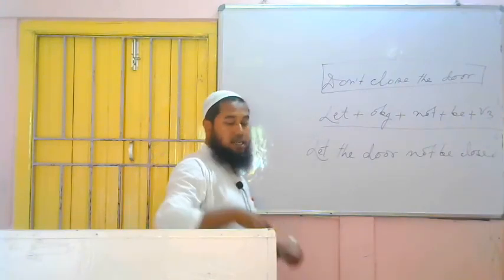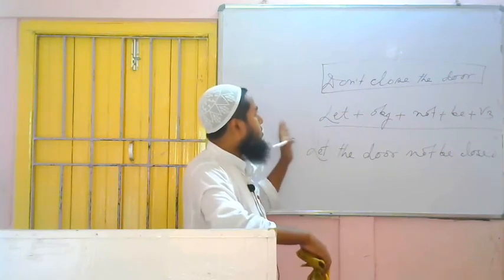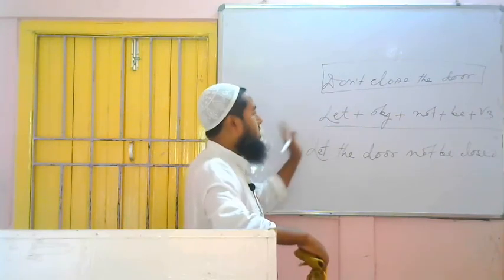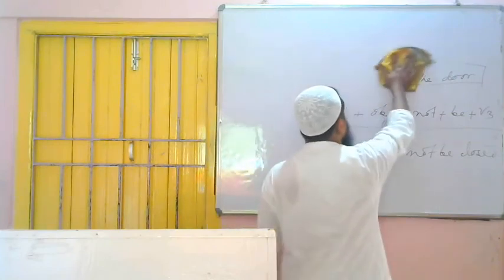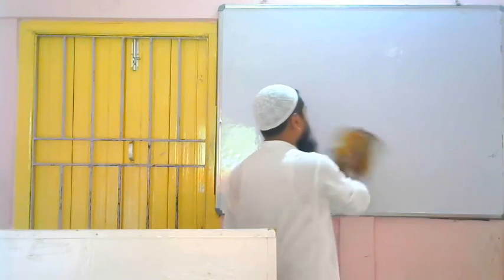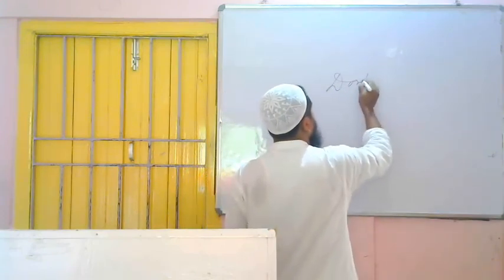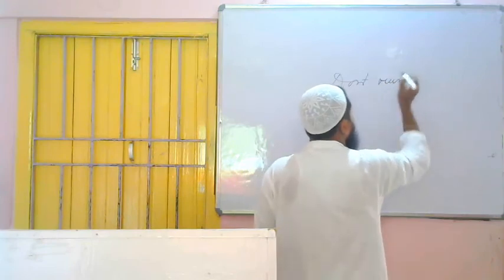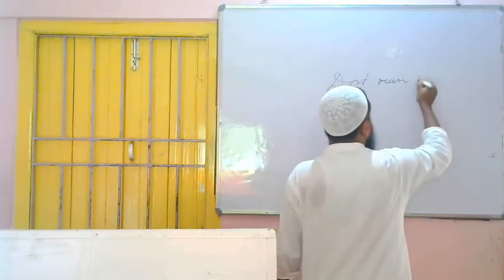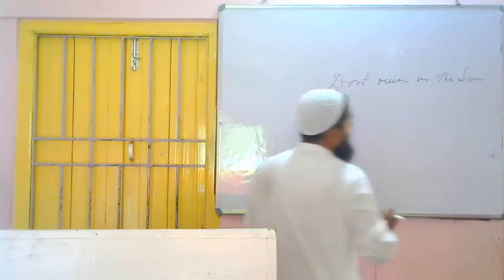If we do not get an object in the sentence, that means an imperative sentence in negative sense but with no object, how to do? Don't run, or don't run in the sun. How to change?